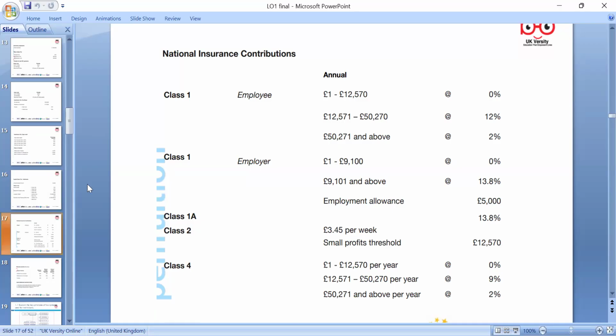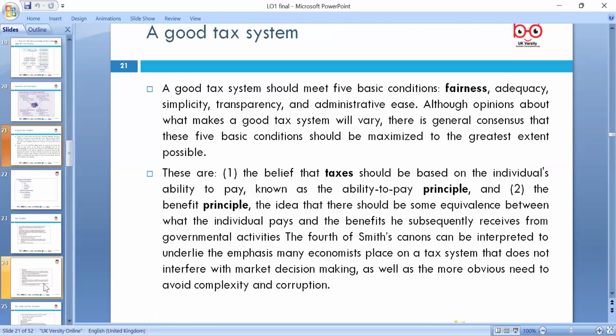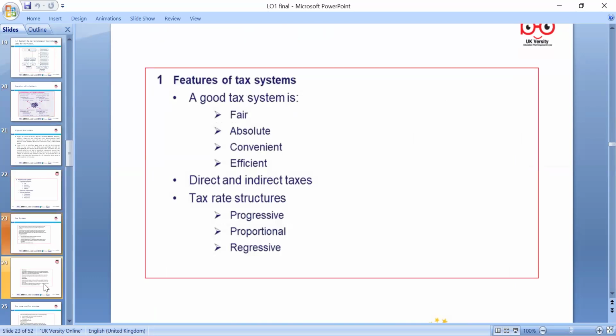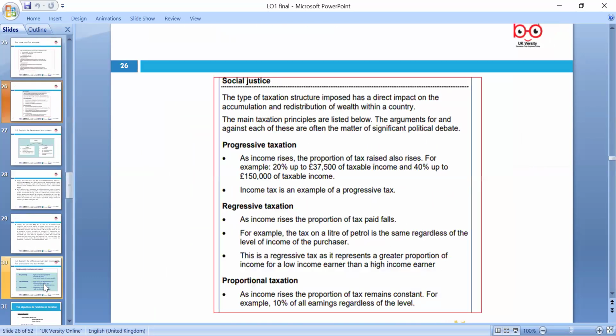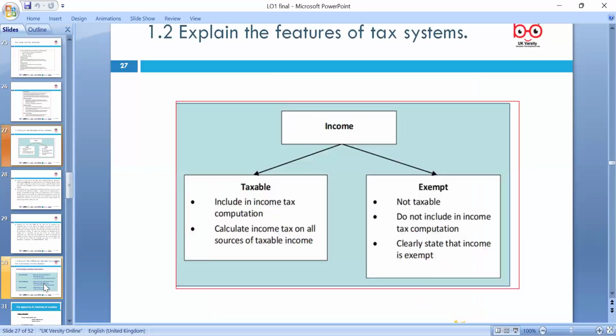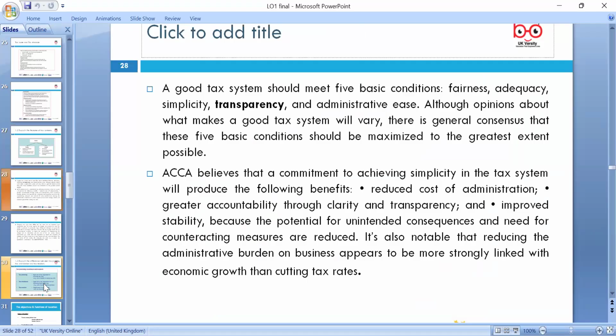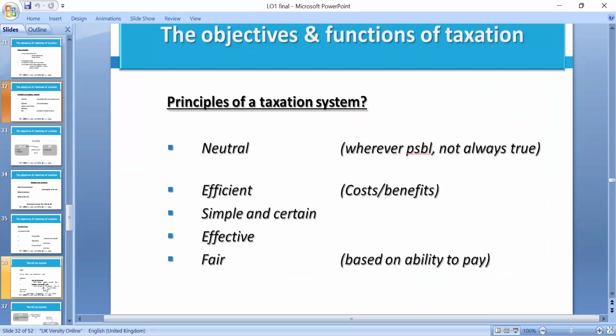So that's today's lesson, guys. We discussed how we can find the rates and how we can apply them, and we discussed direct and indirect taxes. Of course, direct is salaries and indirect is VAT, and VAT is 20%. When you're explaining the tax system, tax system needs to be transparent. Tax planning is legal. Tax avoidance is unethical. Tax evasion is illegal. That's the key term we need to look at.